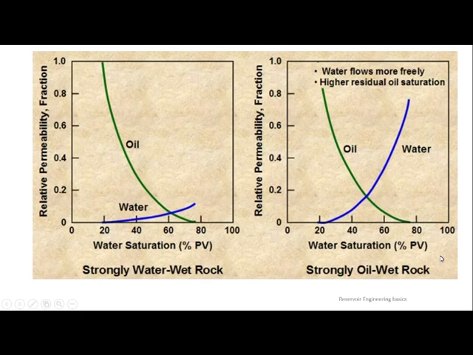But in the normal, ideal case, the second one is a neutral wet one. Why? Because it is showing almost a similar way of mobilization. So if you could see, in place of blue, green, in place of green, blue, then you can say it is strongly oil wet. But this is neutral wet. Okay, anyway, when you compare it, you can tell like that. Got it up to here?